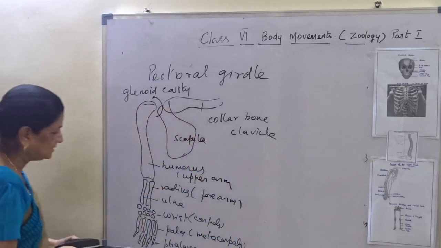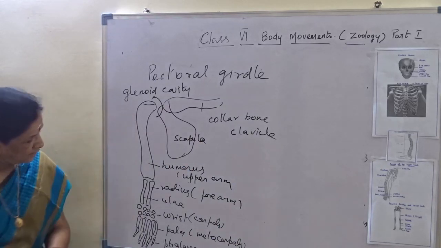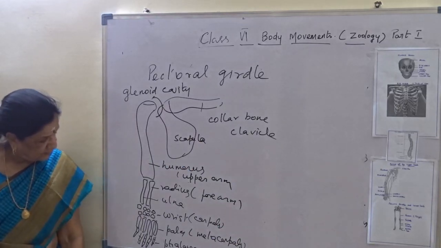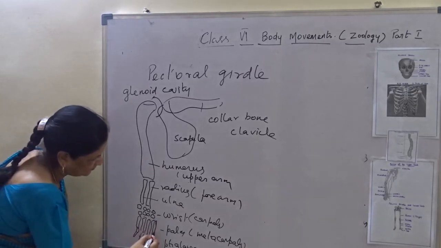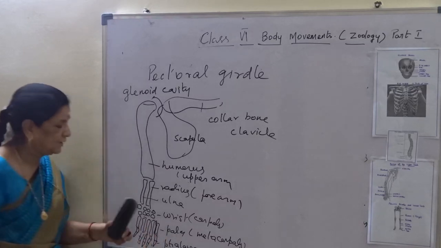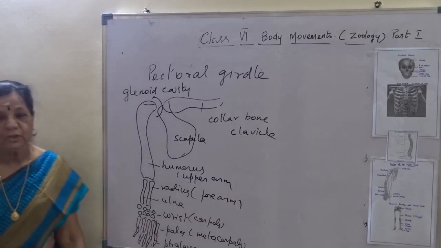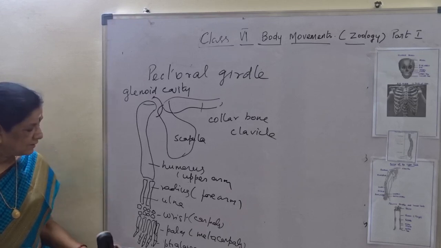Now in what I am drawing here, which one will be the thumb portion? Which arm have I drawn, right or left? Where is the thumb portion?